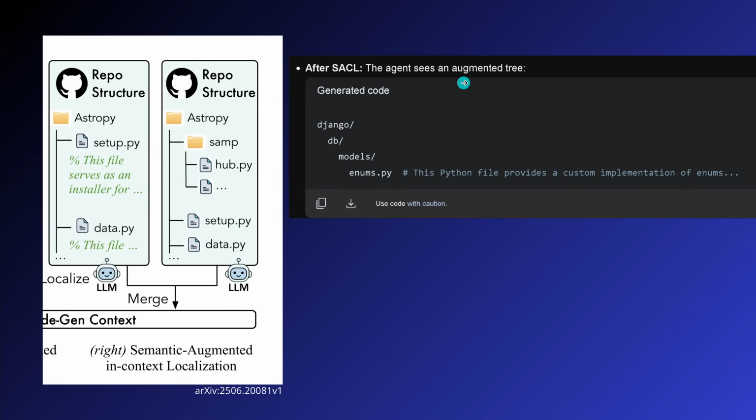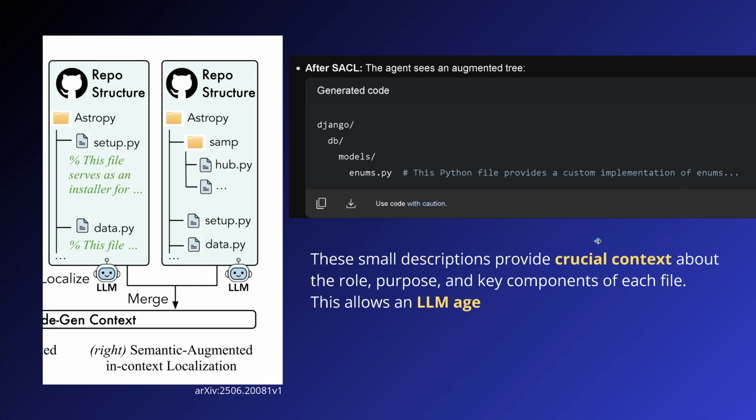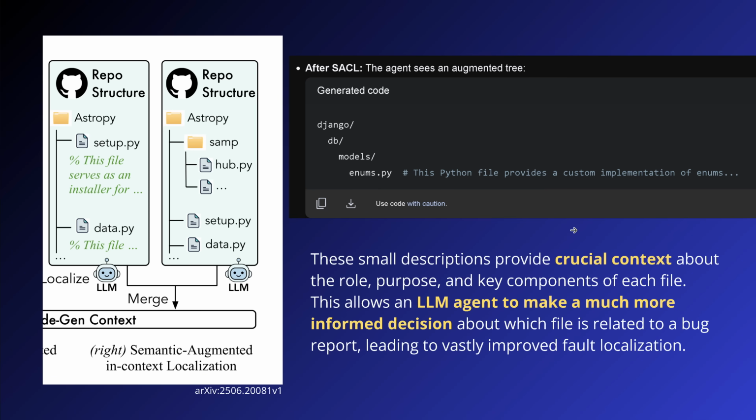So, example. Very easily, the agent now sees at this particular time step an augmented file tree. For example, here a Python file. This Python file provides a custom implementation of a particular algorithm, and we have the following parameters, and the following methodology is applied, and the result is compilable, and we have done a check, and blah, blah, blah. Great. So you see, those small descriptions now provide crucial context about the role, the purpose, and the key components of each file.